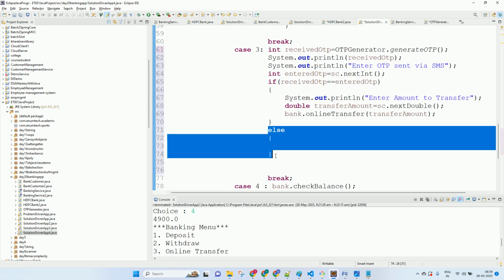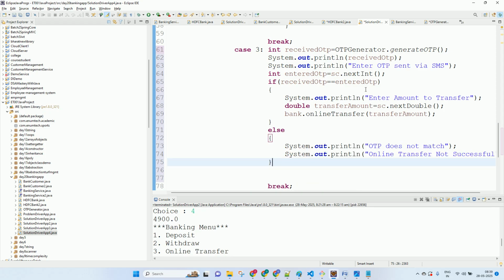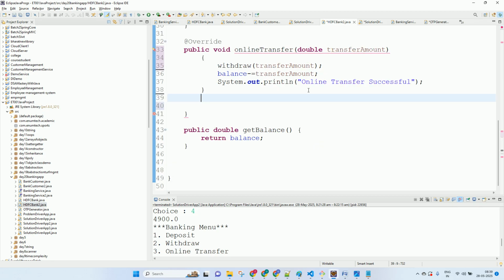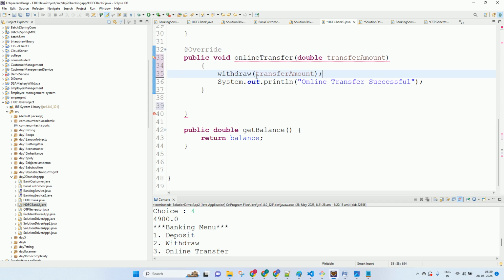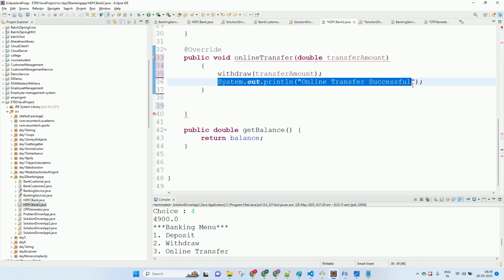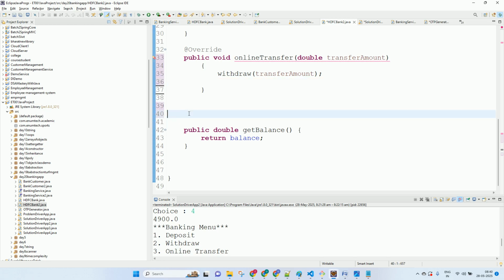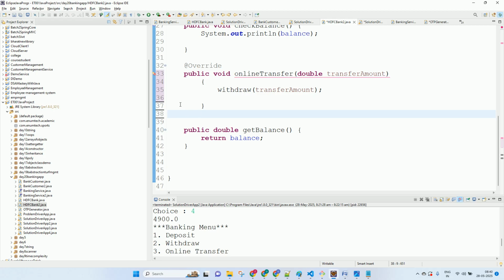So transfer will call the withdraw, and then we'll just say online transfer success. So it is just as simple as that. So let's come here, and once it calls that, it will say online transfer success.